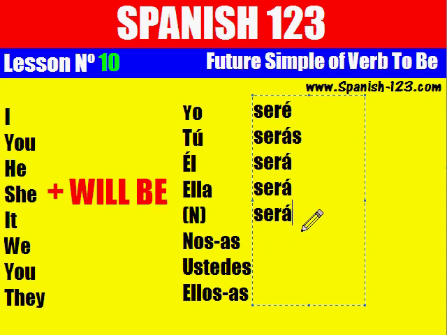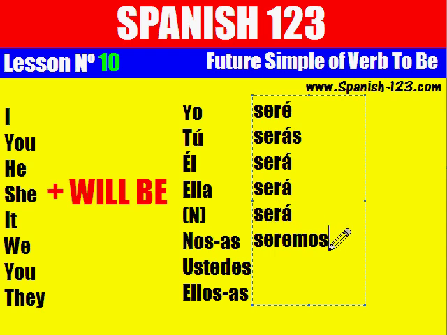We will be. Nosotros or nosotras seremos. Look. Nosotros seremos. It's the same for nosotras. It's not nosotras seremos. No. There are some persons who commit this mistake. Nosotros or nosotras seremos. Nosotros. Nosotras. Look.